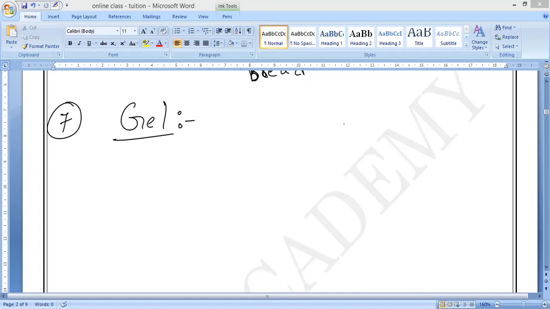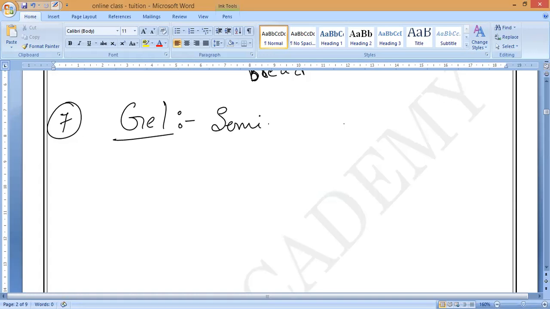I will show you examples also, right? Gel. The gel is a semi-solid colloid. What is that? Semi-solid colloid, not solid, not liquid. It will be in the middle. That is what we should call semi-solid.